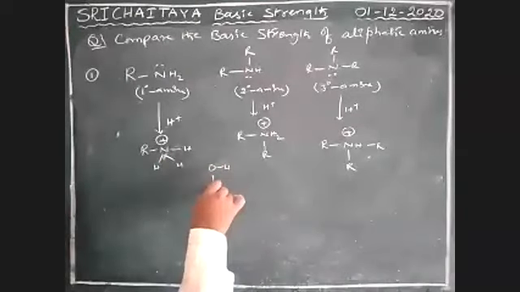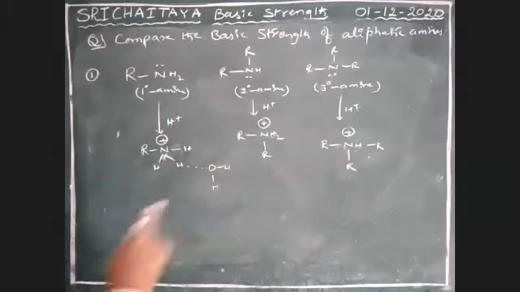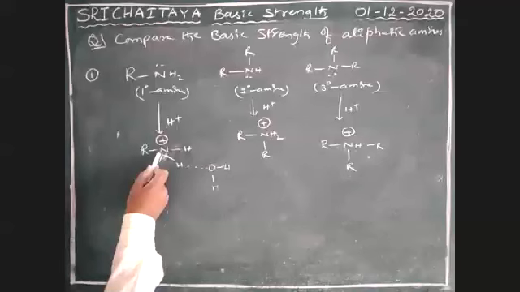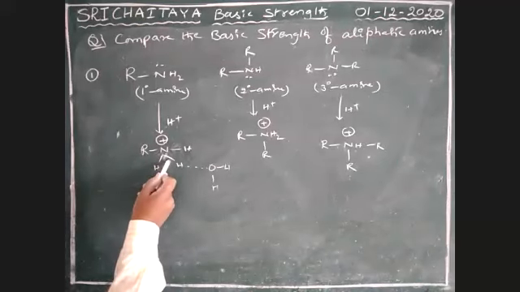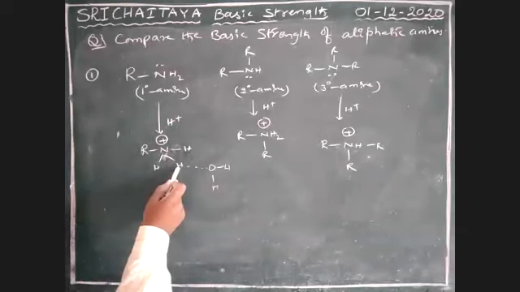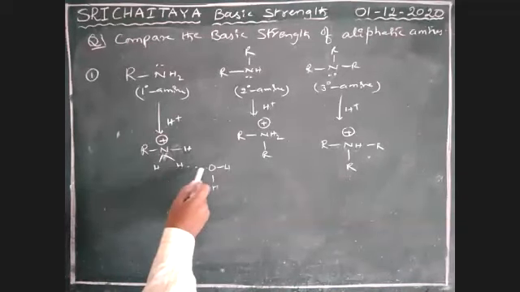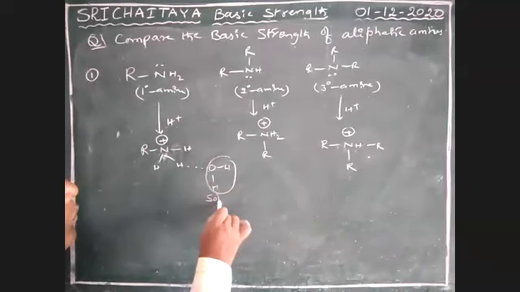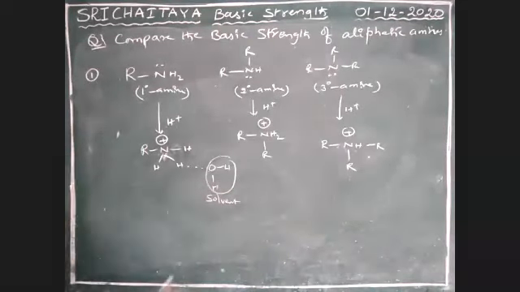So water, it is H2O. So solvent is attracted, boys. Solvent is attracted because it is highly electronegative, because positive charge is there. This bond pair of electrons is strongly attracted towards this. Hydrogen gets positive charge readily. That positive charge is attracted with this oxygen. So this is a solvent end. That solvent effect is applied, boys.